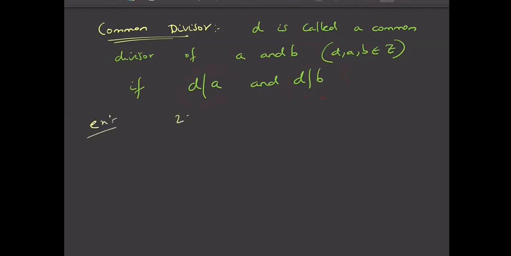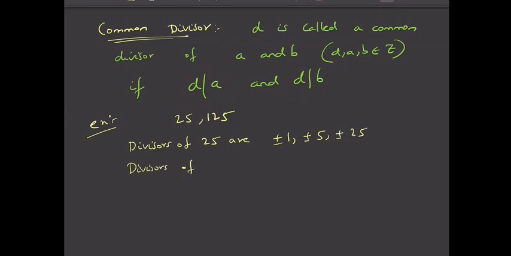For example, say you have 25 and 125, right? So what are the divisors of 25? Divisors of 25 are plus minus 1, plus minus 5 and plus minus 25. And similarly divisors of 125 are plus minus 1, plus minus 5, plus minus 25 and plus minus 125, right?